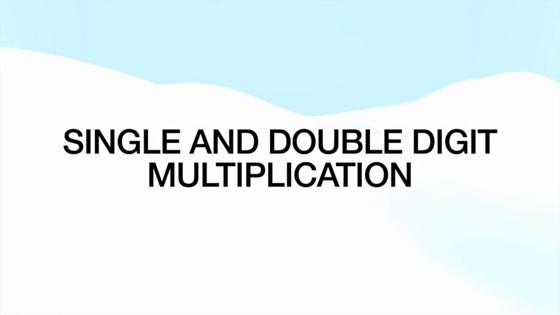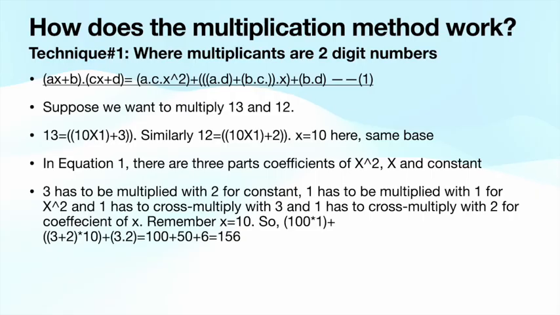And how do we do single and double digit multiplication? In this presentation we will only see single and double digit multiplication, and we will not go into triple and four digit multiplications. Those techniques are very similar. If you follow this one, you will be able to find out how to do the multiplication in the other cases as well. So how does the multiplication method work?